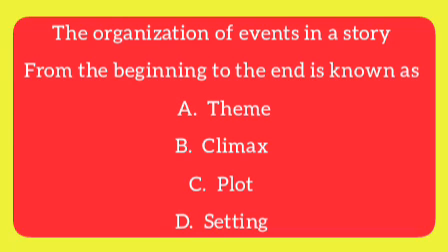The organization of events in a story from the beginning to the end is known as A. Theme, B. Climax, C. Plot, D. Setting. The correct answer to this question is C. Plot.